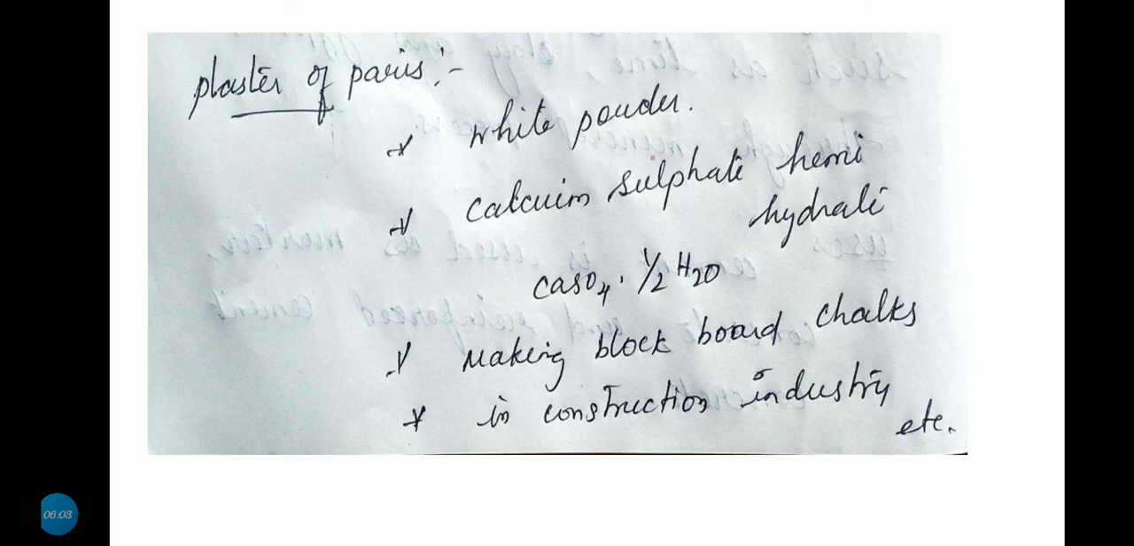And another one, plaster of Paris. Plaster of Paris is a white powder. Its chemical name is calcium sulfate hemihydrate. Chemical formula: CaSO4·½H2O. Half means hemi. Plaster of Paris is used in making blackboard chalks, and in the construction industry, and etcetera.